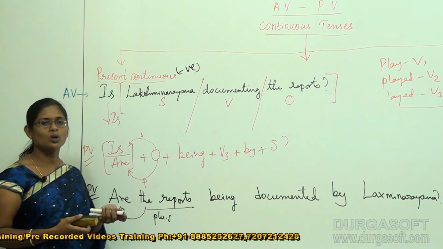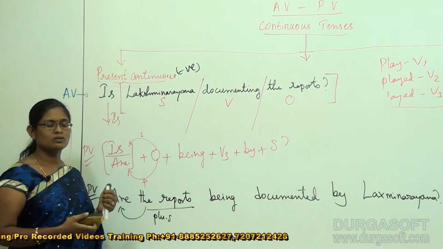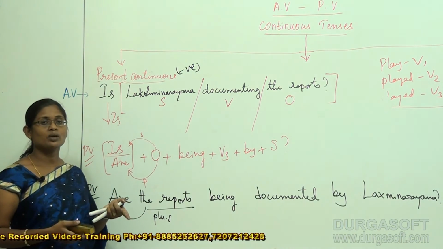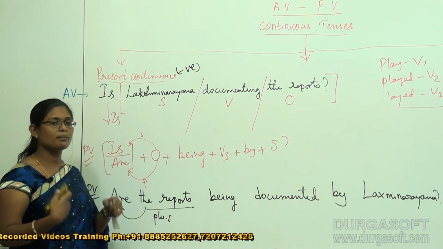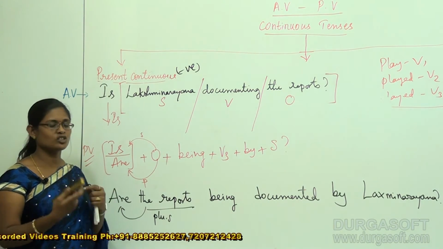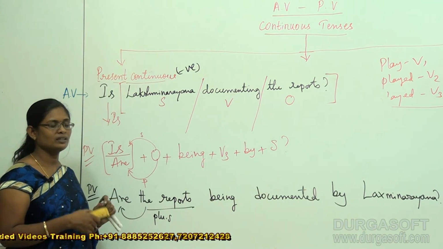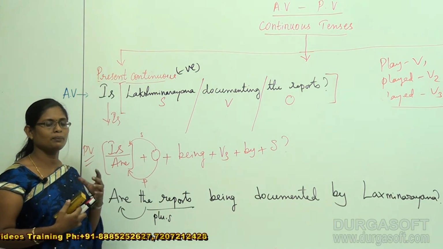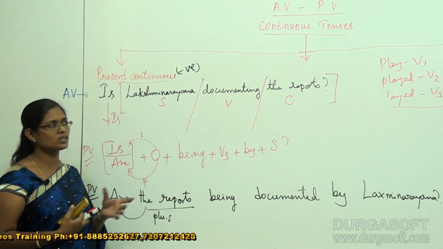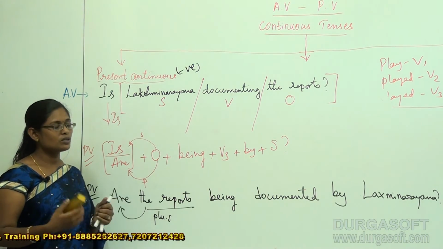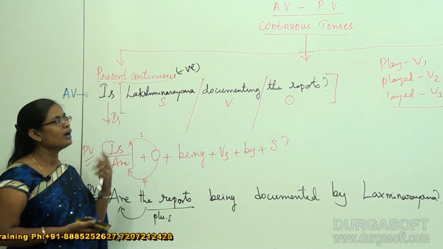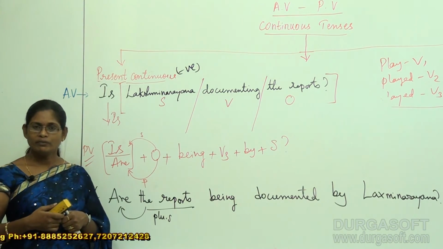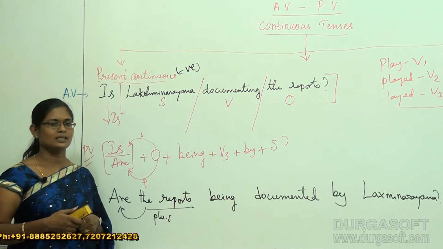So don't worry that you are unable to convert active voice into passive voice. Altogether up to now we have learned 12 types of conversion of active voice into passive voice, and the remaining also we are going to learn in a short span of time. Don't worry, don't go away out of this video. Try to pay your concentration towards the video, so that we can learn a few more techniques in conversion of active voice into passive voice with respect to our tenses.